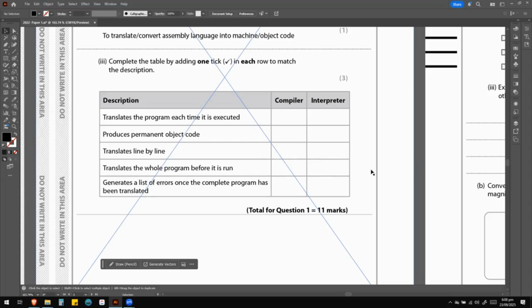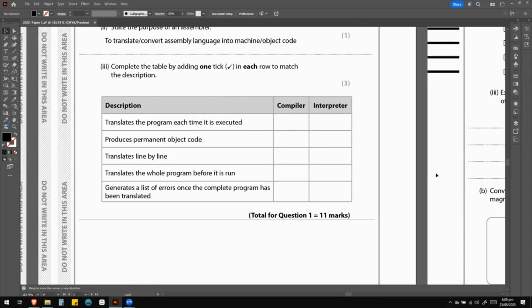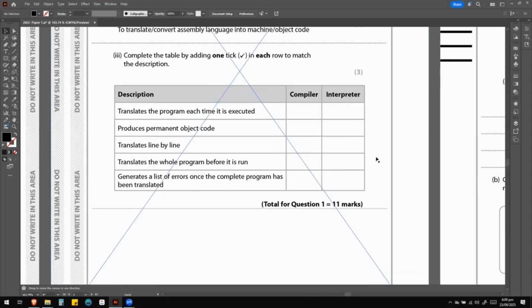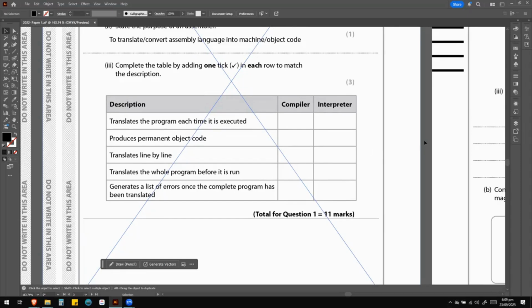If you get 4 rows correct, you would get 2 marks, and if you get all 5 rows correct, then you would get 3 marks for this particular question. I share that with you so you can know how they mark your question. But while you're doing the exam, don't think about all of these things. Just try to answer as much as you can, don't spend too much time, and try to do it as quickly as possible. So let's read again, pause the video, come back to see the answer.